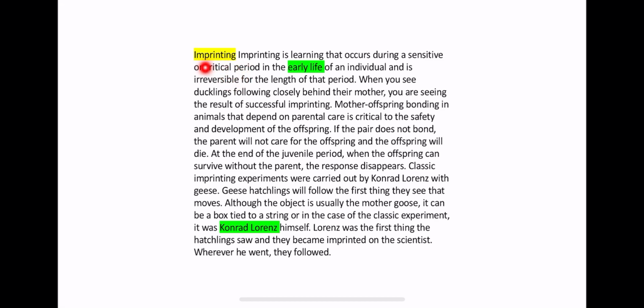Who studied this behavior? Lorenz. Lorenz studied this behavior in geese. He found that goose hatchlings will follow the first thing they see that moves, the first moving object.